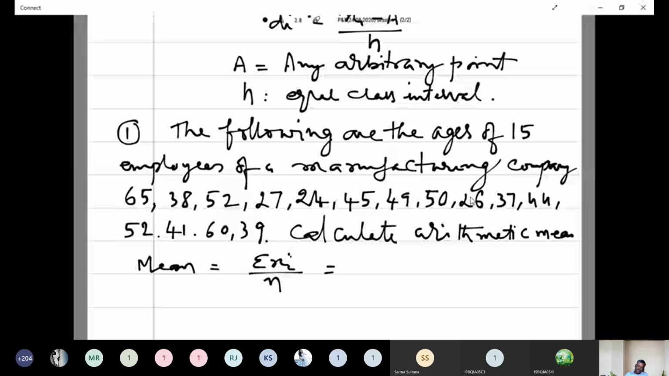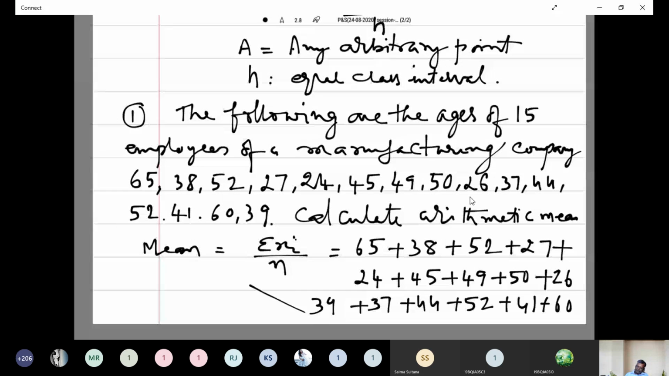That is equal to, you have to add up all these 15 values, that is equal to 65 plus 38 plus 52 plus 27 plus 24 plus 45 plus 49 plus 50 plus 26 plus 37 plus 44 plus 52 plus 41 plus 60 plus, what is the last value? 39, and whole divided by total number of values is equal to 15 divided by 15. Therefore, this value is equal to sum of all these values.